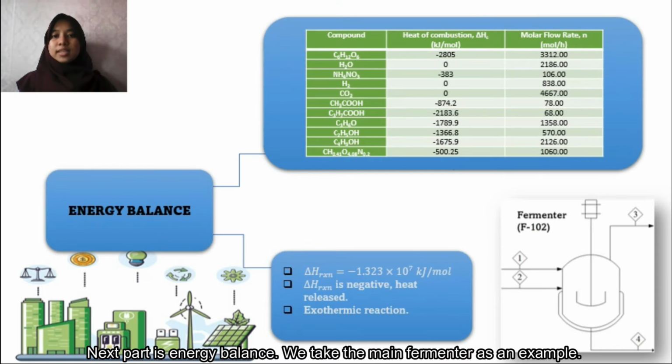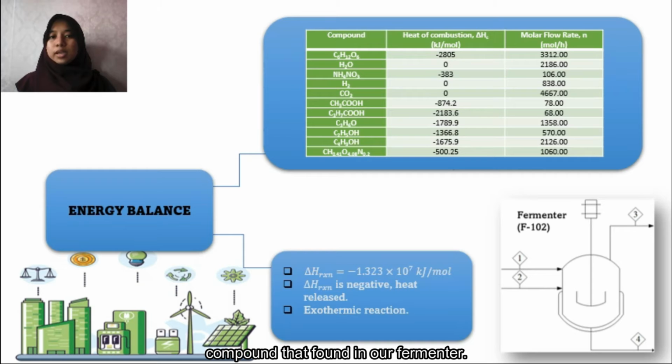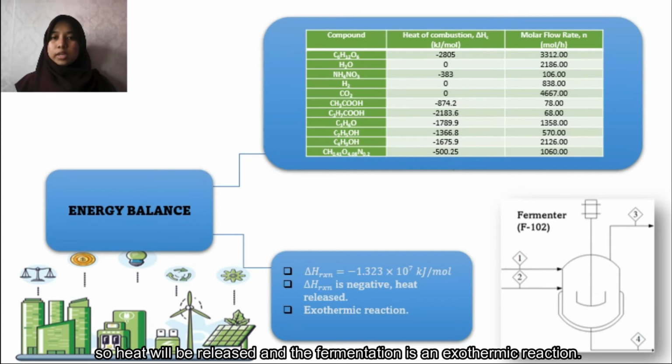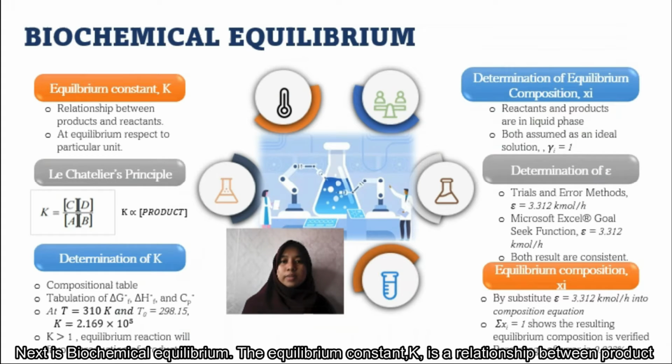Next part is energy balance. We take the main fermenter as an example. Above, the table shows the heat of combustion of the respective compound found in our fermenter. The heat of reaction we got is negative 1.323 × 10^7 kilojoules per mole. The heat of reaction we calculated is negative, so the heat will be released and the fermentation is an exothermic reaction.